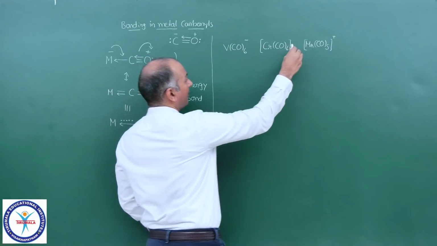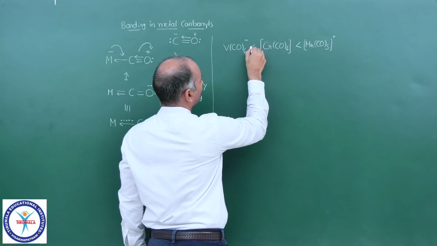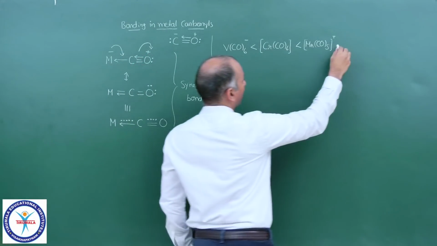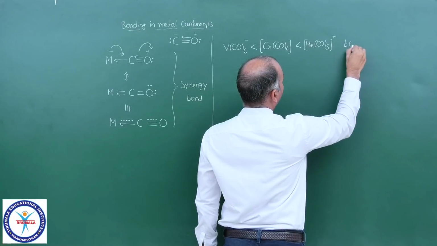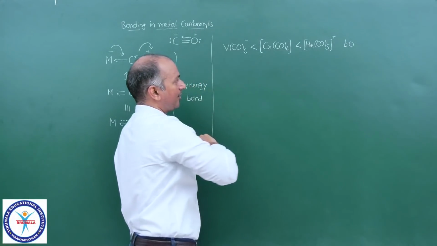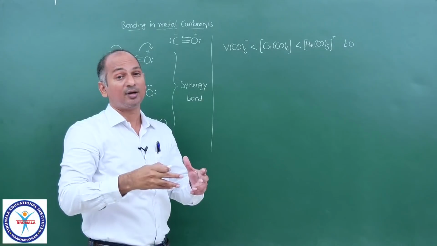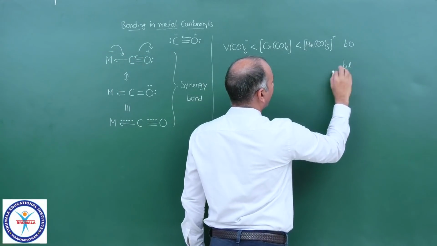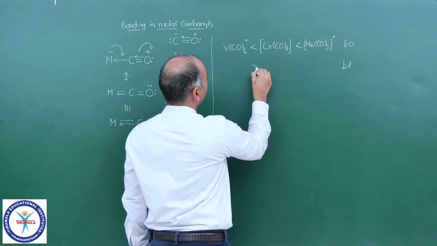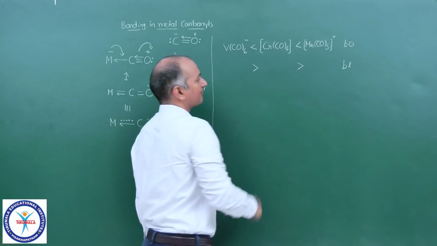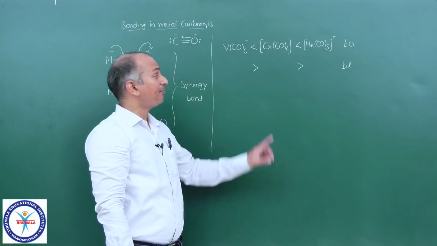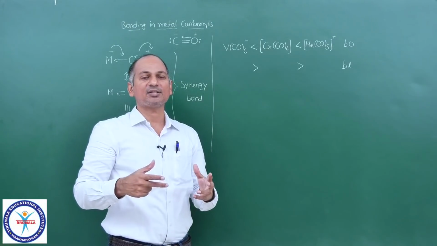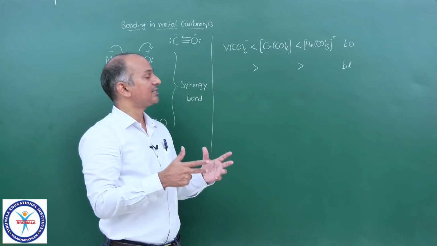So, if you come to the bond order, then this is the order, because the more the extent of donation, the lesser is the bond order. Now, if you come to bond length, because bond order and bond length are opposite, then the relation will be this one. In that complex where the central metal ion donates electron density to the maximum extent, the bond length will be least.